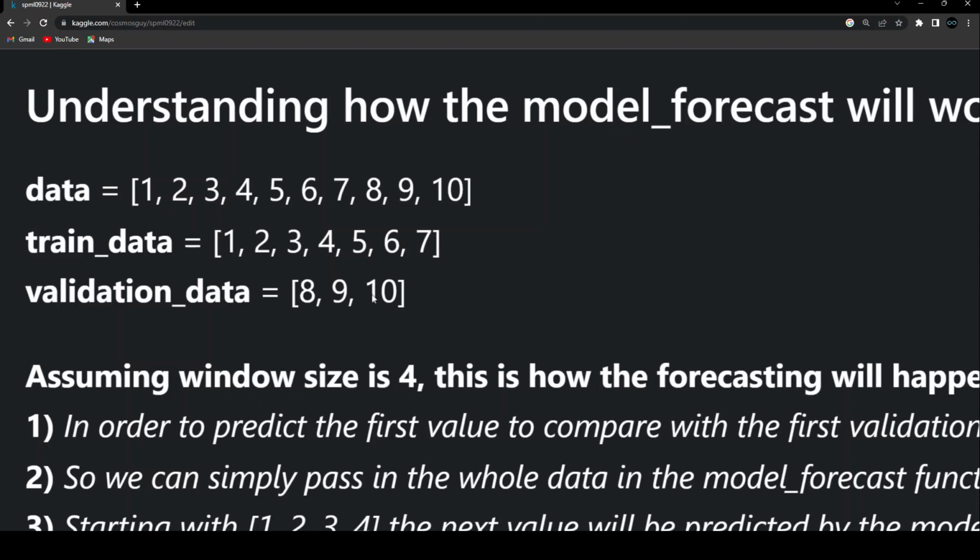Now, before we go ahead, there is one more thing that I want to bring to your notice. While creating these windows of size 4, let's say from 4, 5, 6, 7, we predicted 8.